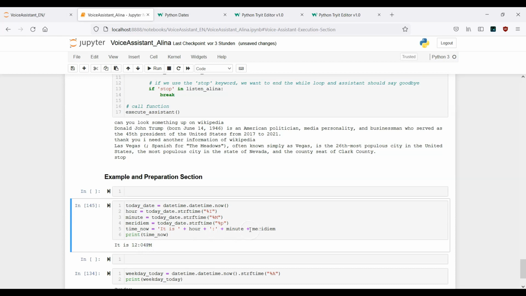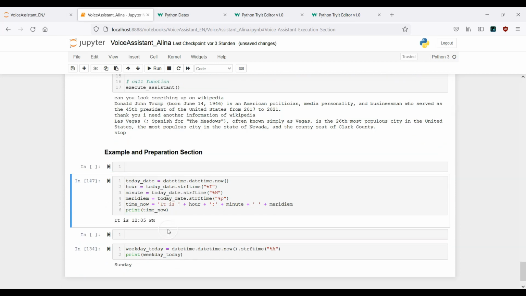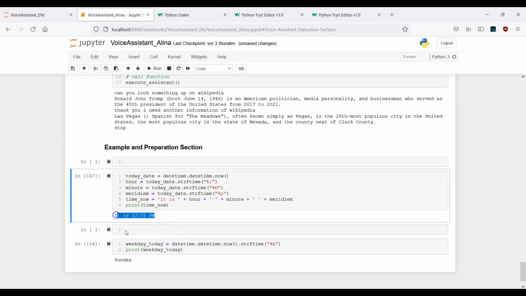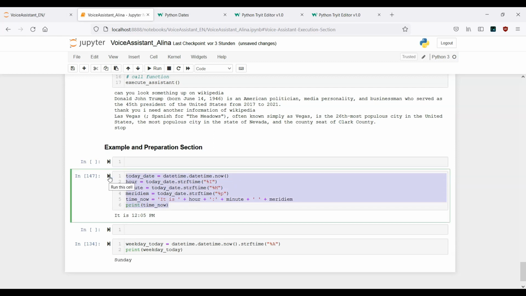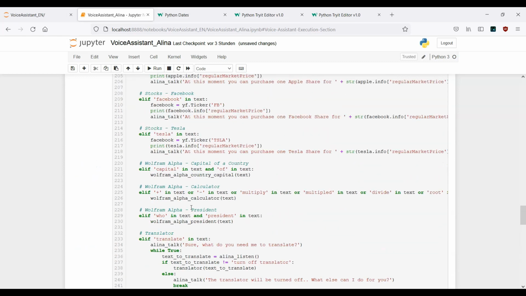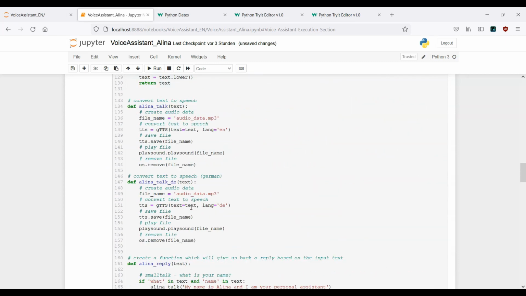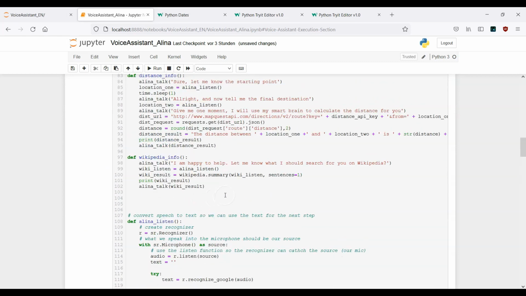This can be achieved quite simply. Let's just add an empty string here. And run the cell again. I guess I have to put a space here. Now this looks actually fine. So here we have the current time. Here we have the current weekday. This looks good. So now let's just copy these lines, scroll up and provide another function here.